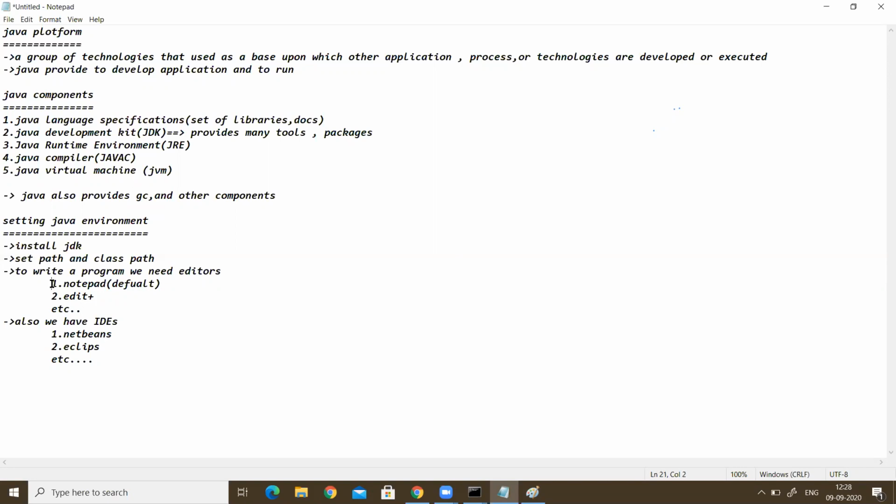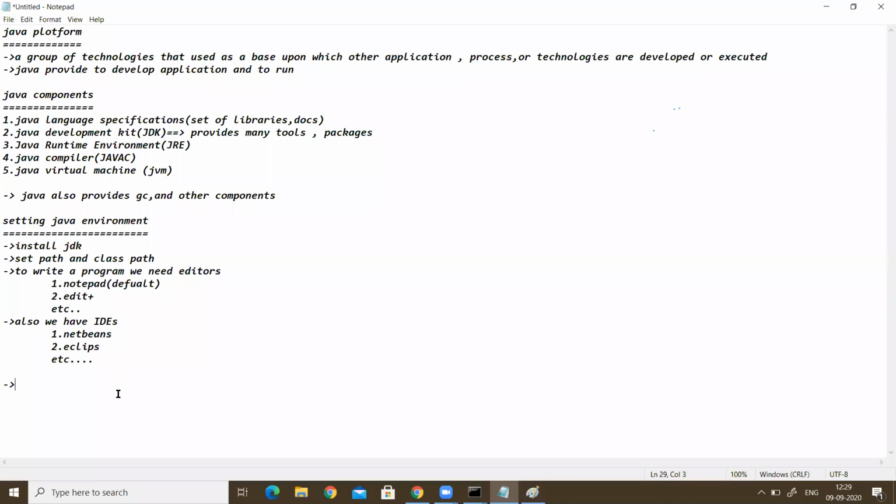Here we start with the Notepad: how to write the program and how to execute the program. Today we will see a sample program. To write the program, we need the editors. After editors, we have to know the structure of the program, how to write it, and how to get the output.